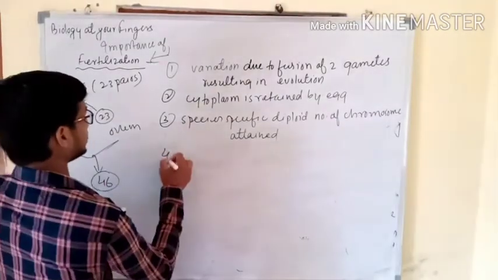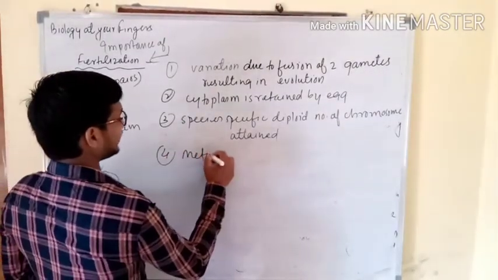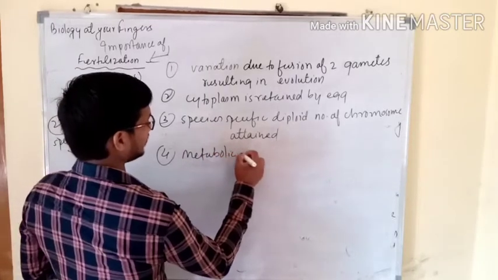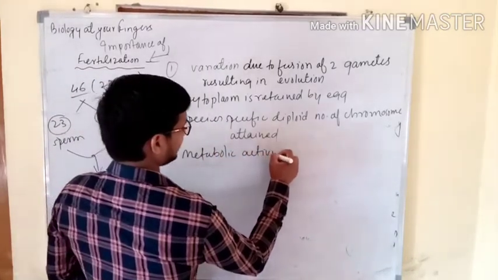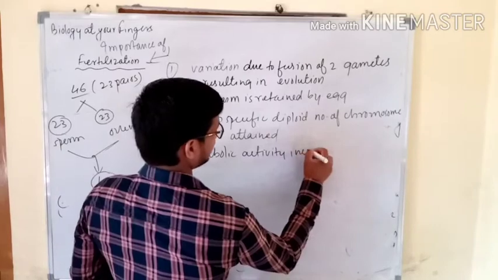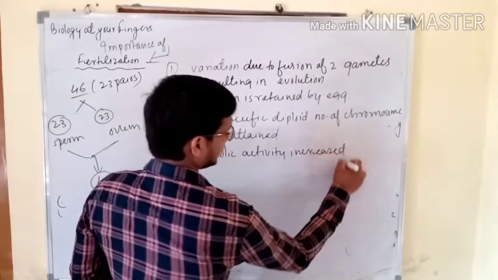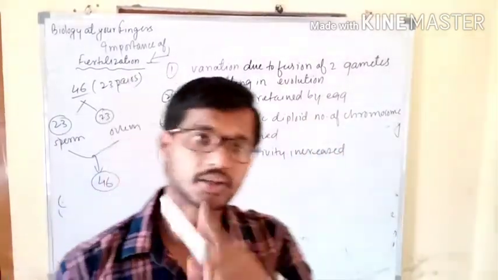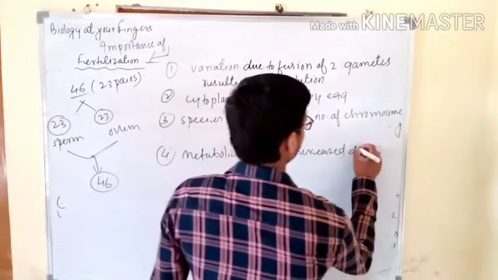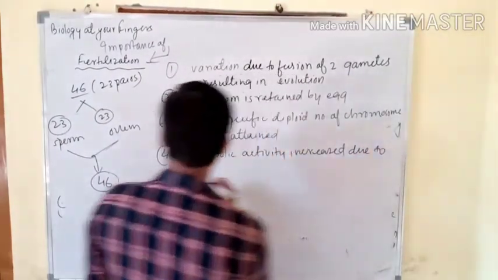The fourth one is that metabolic activity increases. Why is metabolic activity increasing here? Due to mitochondria.